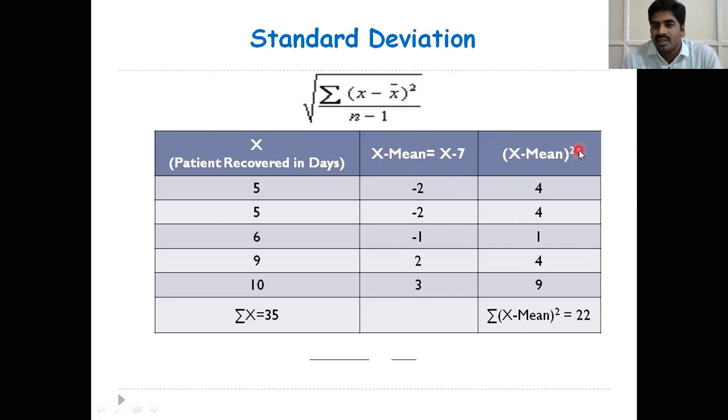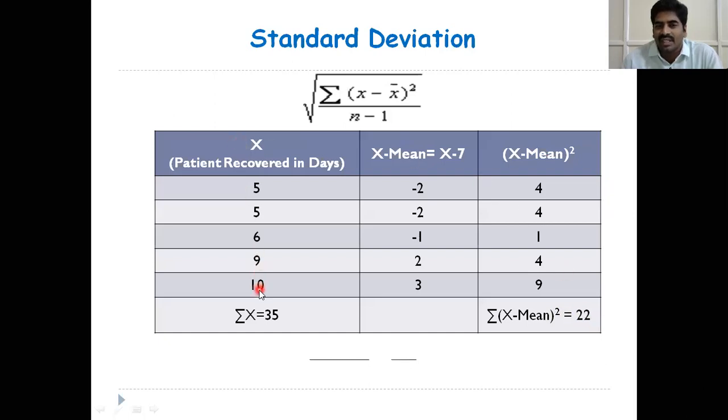(x minus x bar) whole square: minus 2 whole square, 4. Minus 2 whole square, 4. And so on. 3 square is equal to 9. Next, we have to take the sum of the x minus x bar whole square values. So this is the last column, x minus x bar whole square values. Here in the formula, x bar is there. X bar means mean. We take the sum of x minus x bar whole square values, that is equal to 22.